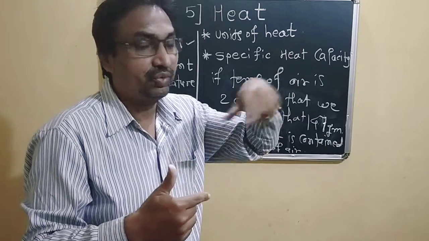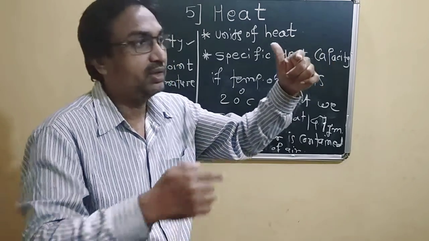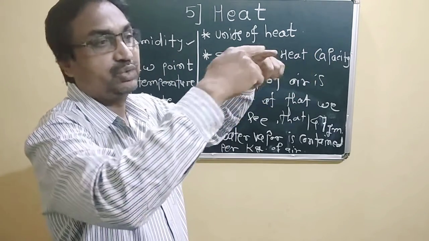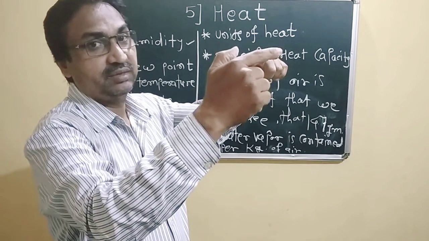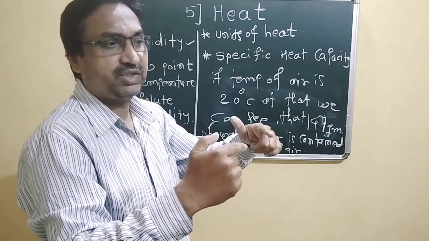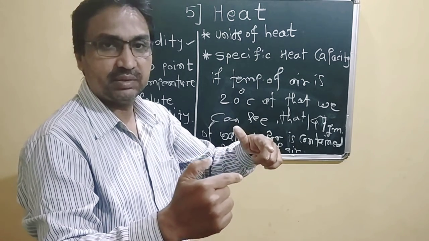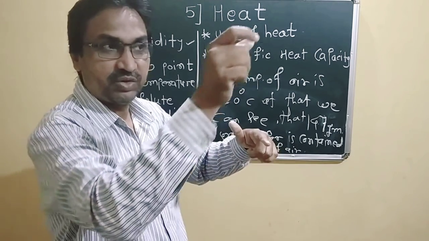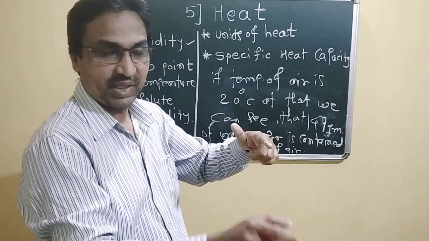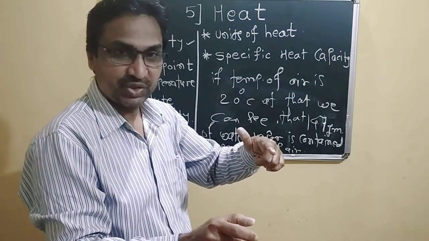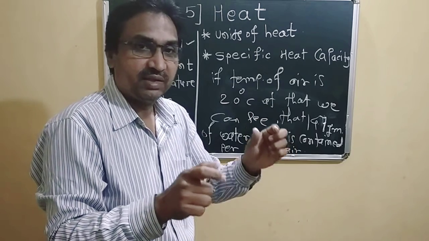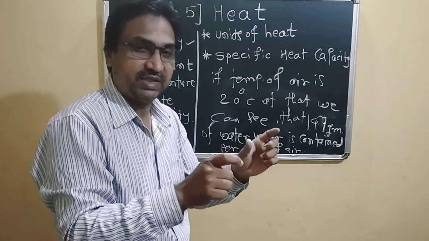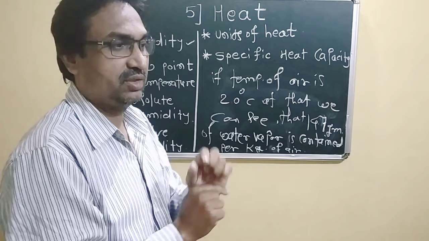What we have to see here is the transition from unsaturated air to saturated air. Why did saturation happen? Because there is a decrease in temperature. Temperature lowers, so the capacity of holding water vapor also decreases.